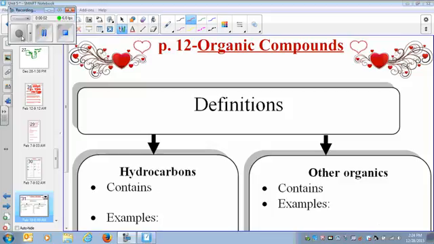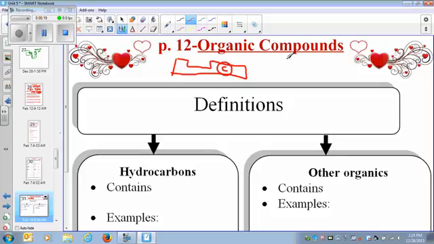This video is about organic compounds. Organic compounds are the compounds based off of carbon. Carbon is the element that has very unique properties. It is one of the most important elements in the periodic table, and there is a whole chemistry section dedicated to just carbon compounds. That's called organic chemistry.